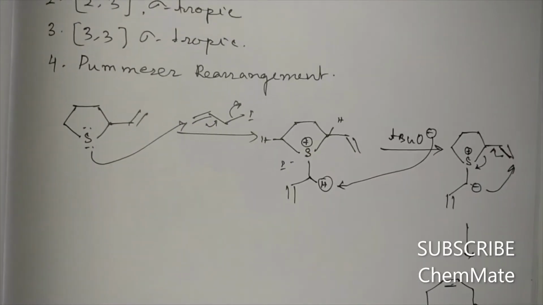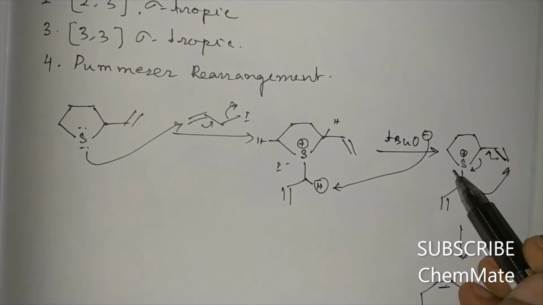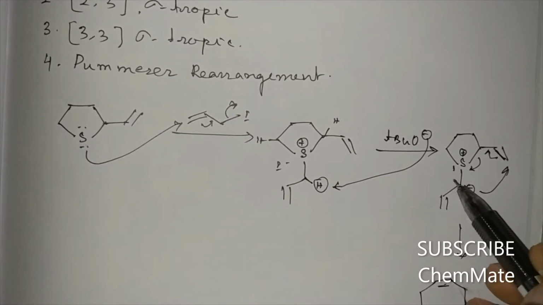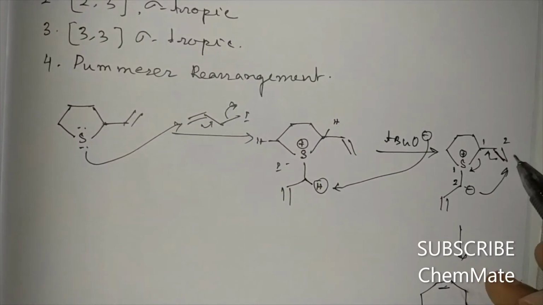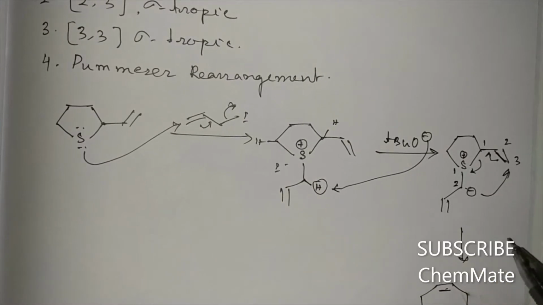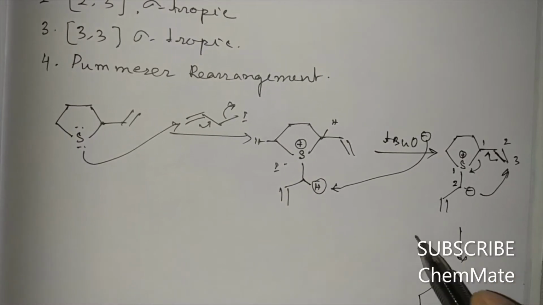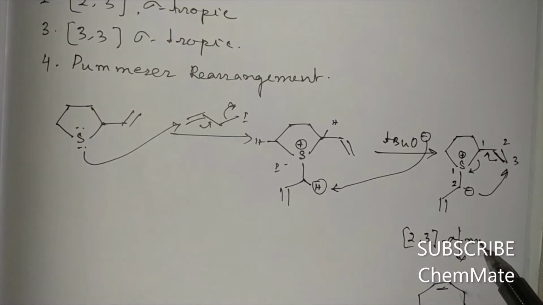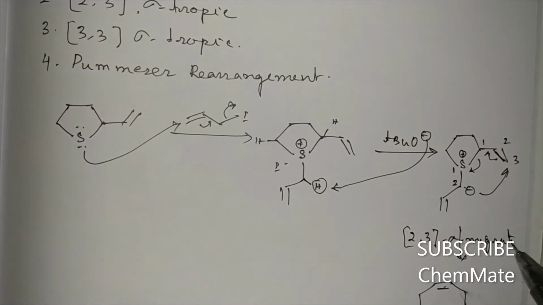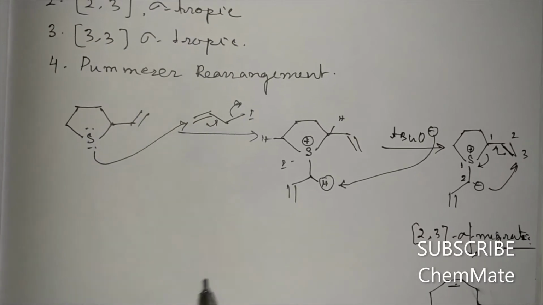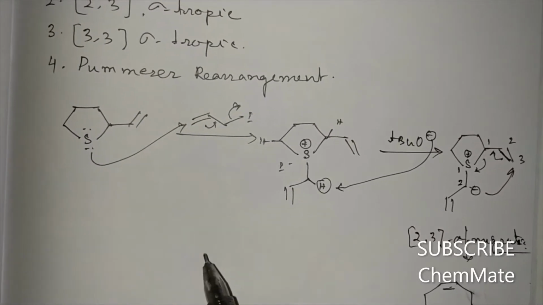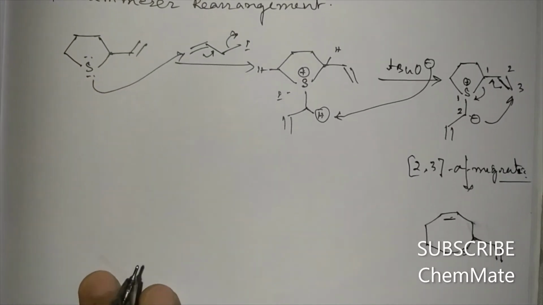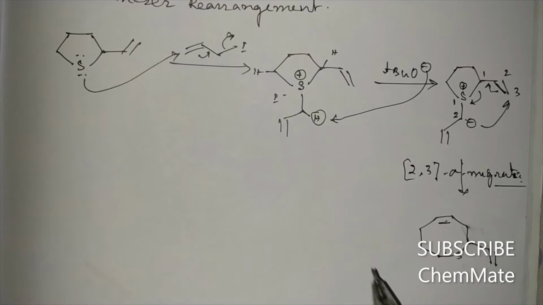Now you can see here that this sigma bond is migrating between these. So here 1 2, 1 2 3, so there is a 2,3 sigma migration occurring here. So it is a 2,3 sigmatropic rearrangement. So this reaction is a 2,3 sigmatropic rearrangement. This reaction is also known as the Thia-Stevens rearrangement.